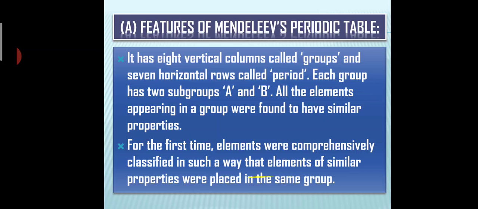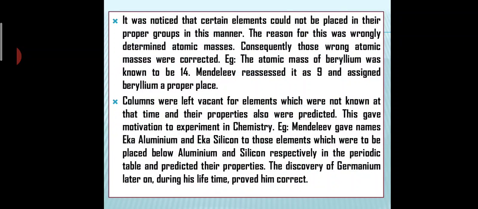So likewise, he placed the elements. For the first time, elements were comprehensively classified in such a way that elements of similar properties were placed in the same group. It was noticed that certain elements could not be placed in their proper groups in this manner. The reason for this was wrongly determined atomic mass.